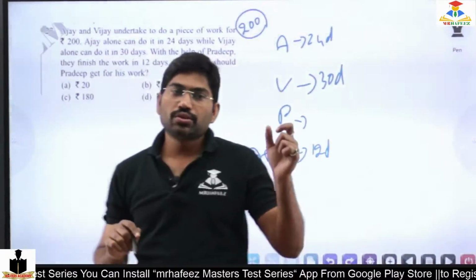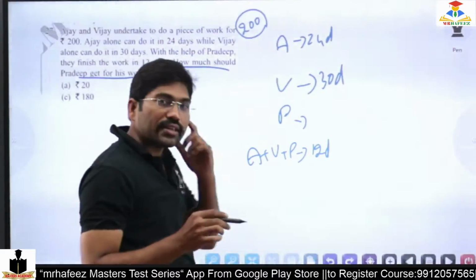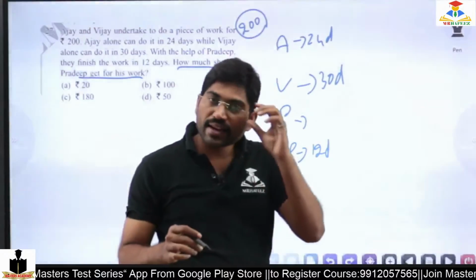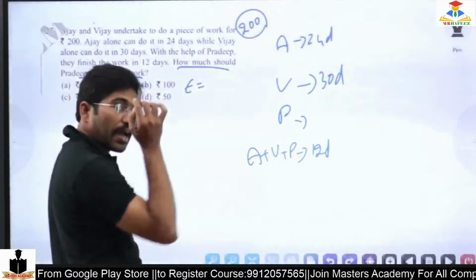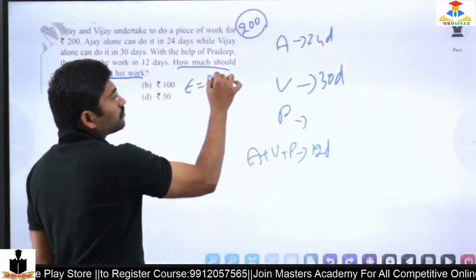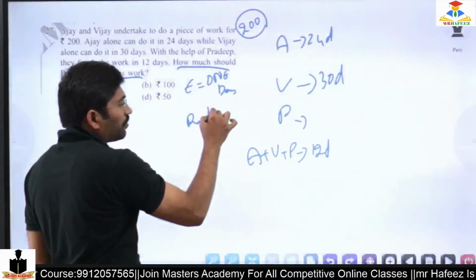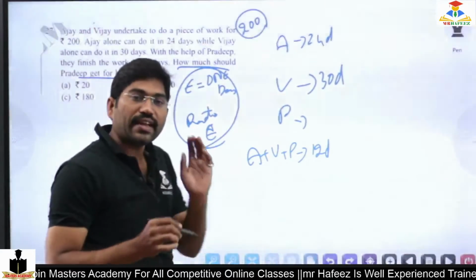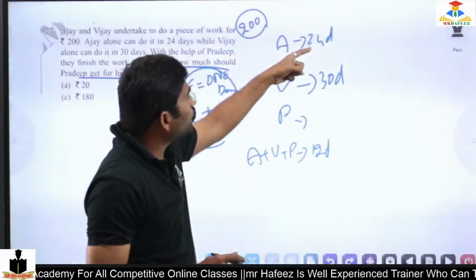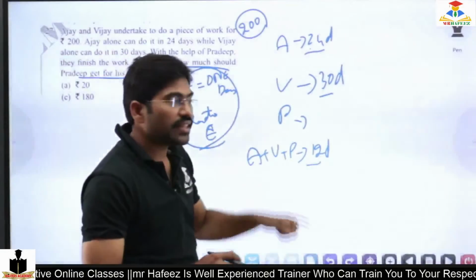To get a solution for this, I need to know his efficiency, or I need to get one day work, or the ratio of abilities. I need to know that, then only I can answer it properly. So 24, 30 and 12. What might be the LCM?